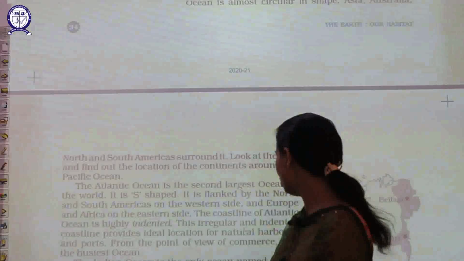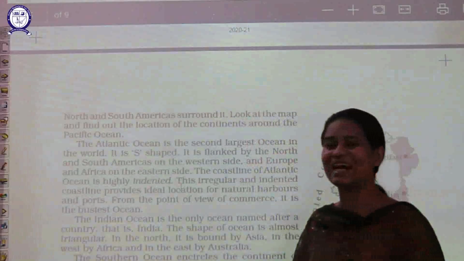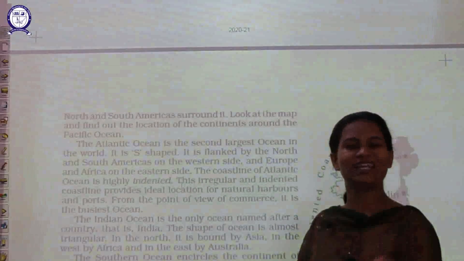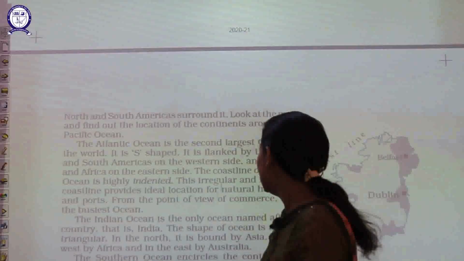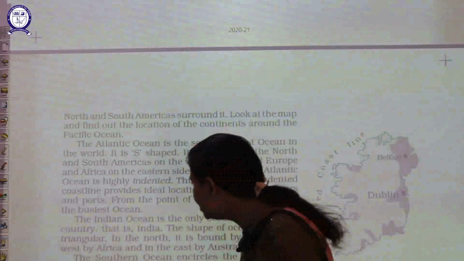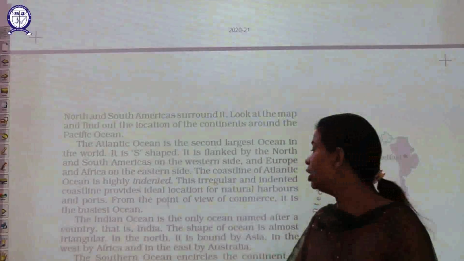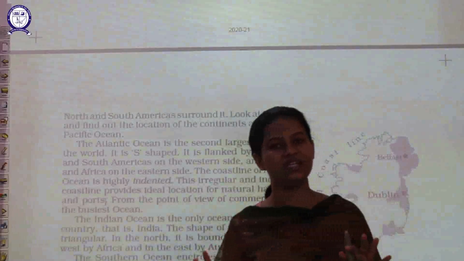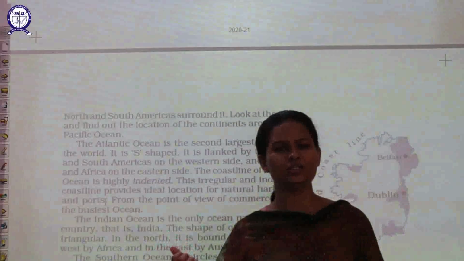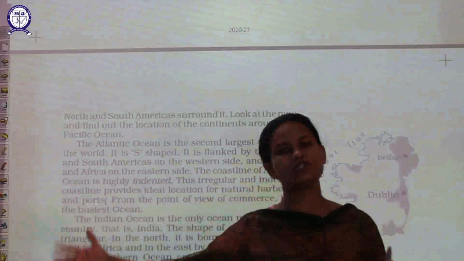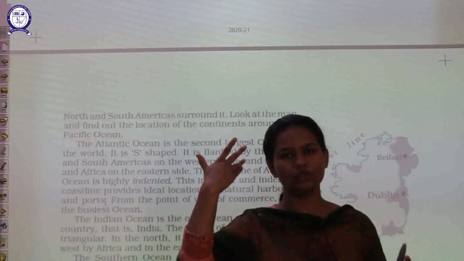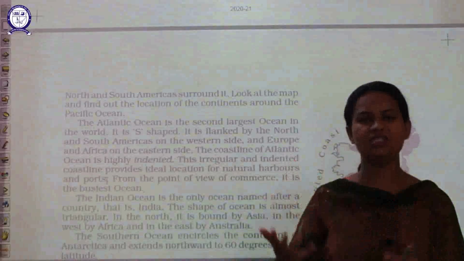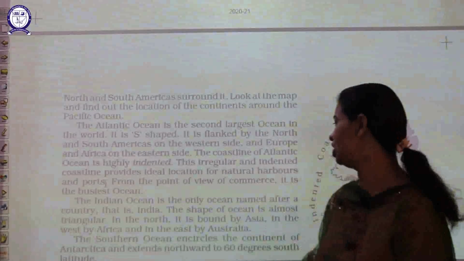So what we can say, that the coastline of Atlantic Ocean is highly indented. It contains a huge quantity of saline or salt, and this irregular and indented coastline provides ideal locations for natural harbors and ports. As this is indented, these are the ports or natural harbors from where ships depart, and these are present on this ocean.